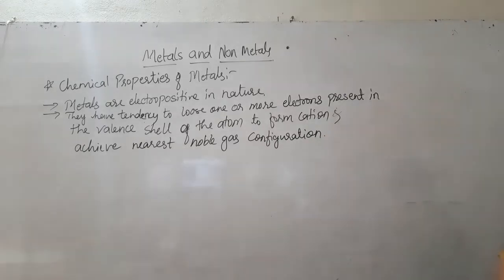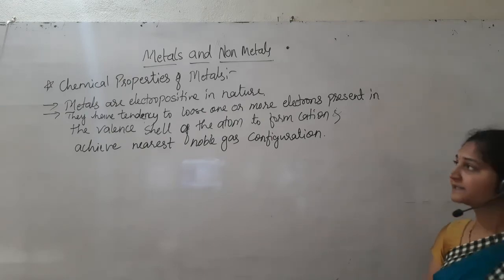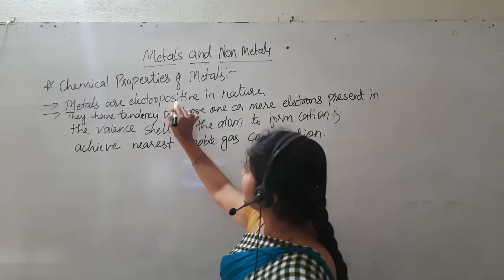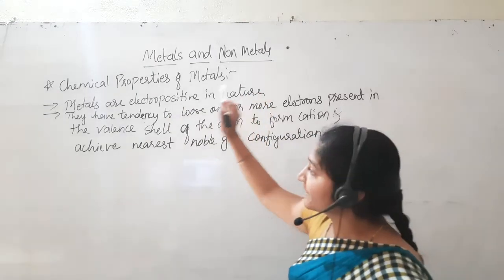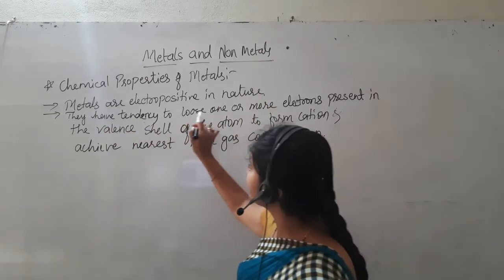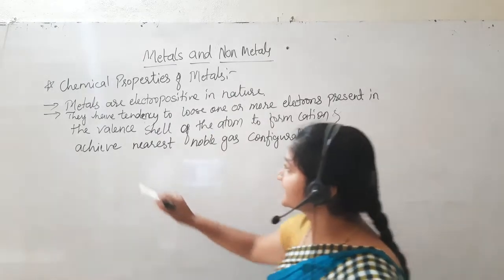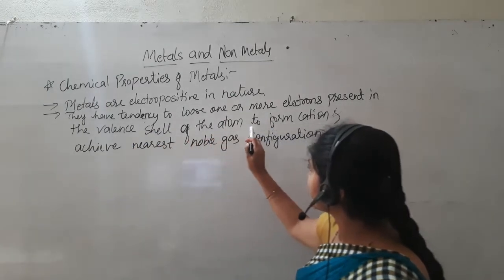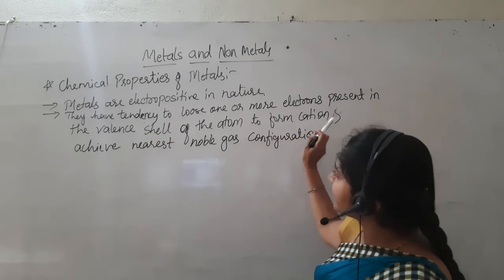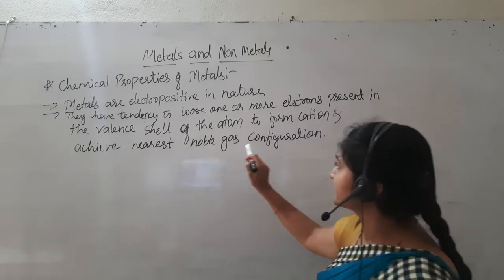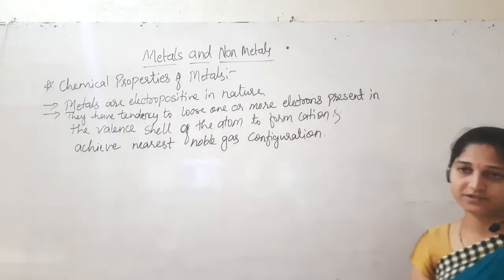This is the property of those metals. Almost all metals are electropositive in nature and have the tendency to lose one or more electrons present in the valence shell of the atom to form cation and achieve the nearest noble gas configuration.